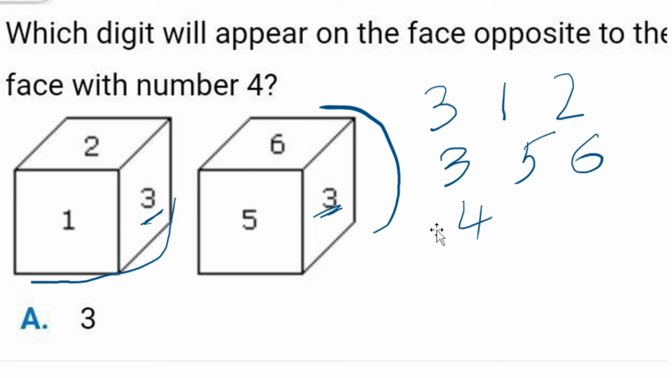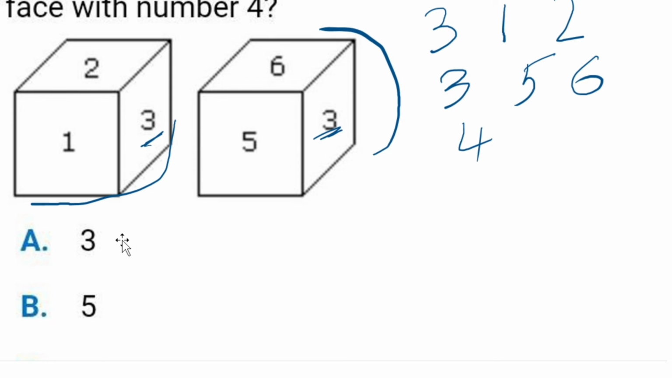Okay, so they're asking which digit will appear on the face opposite to the face with number 4. So 4 opposite is 3, so the answer is going to be 3. So it's as simple as that. If they are asking what number will come opposite to that of 6, we can easily tell that is 2. Okay, if it is opposite of 5, it is 1, like that.